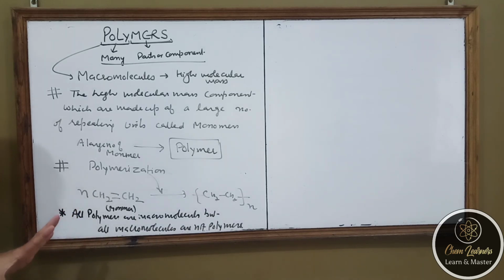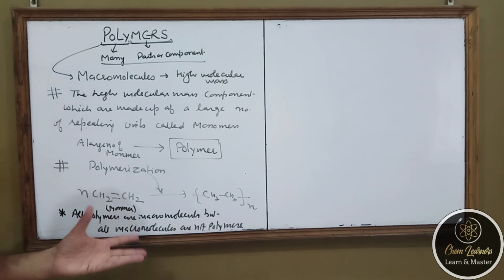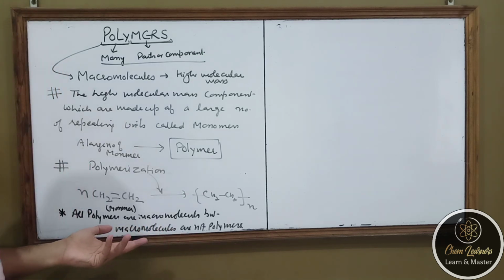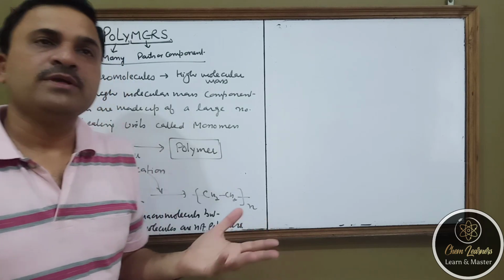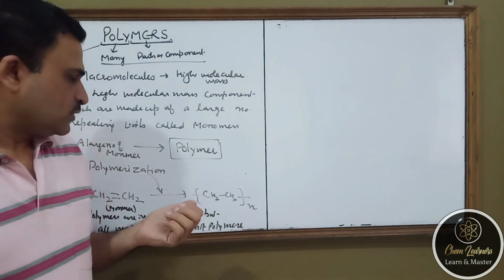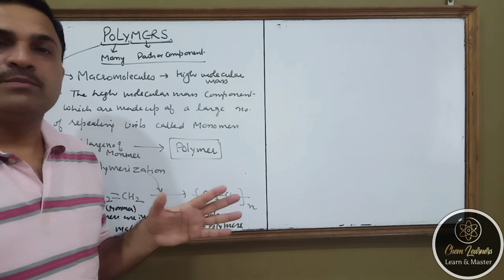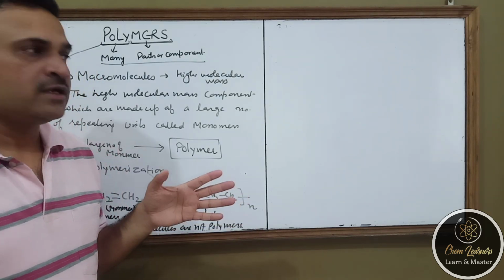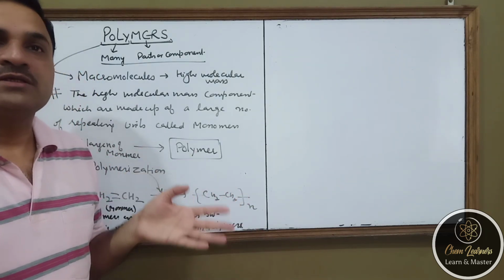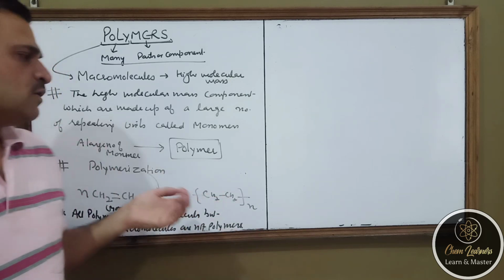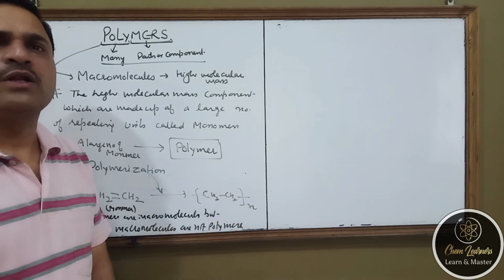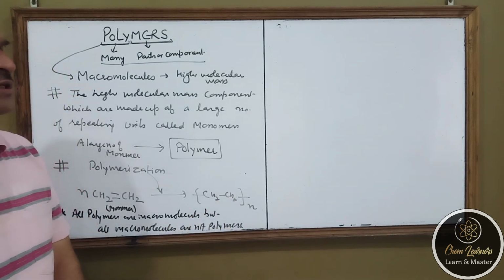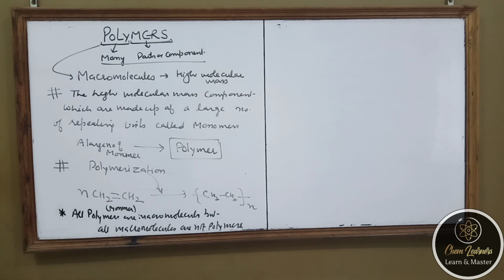There are many varieties of molecules which can be converted into polymers. That's why polymers are very important synthetic chemicals of utmost importance in our day-to-day life, because we use so many polymers. The example is polythene. All of you use polythene bags, and that is made from this polymer named polythene. That is why we call it a polythene bag.